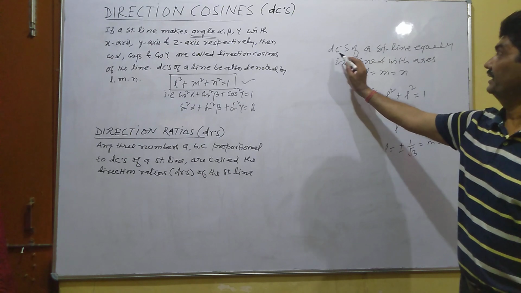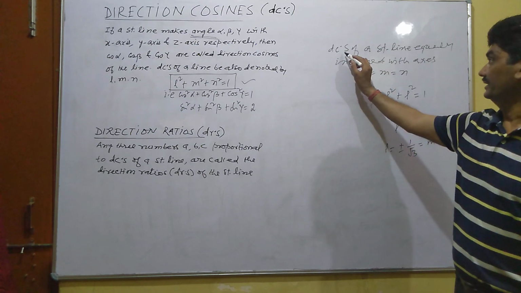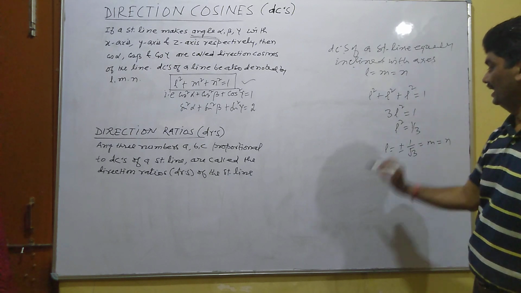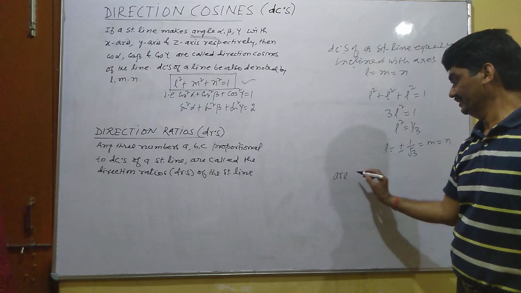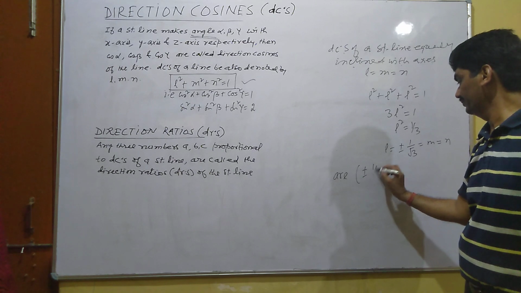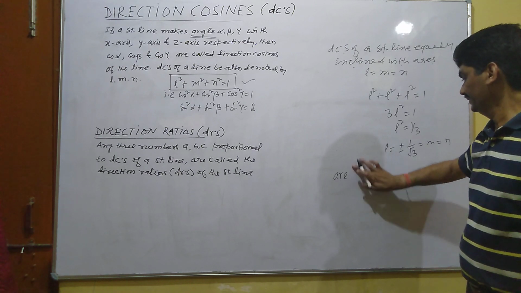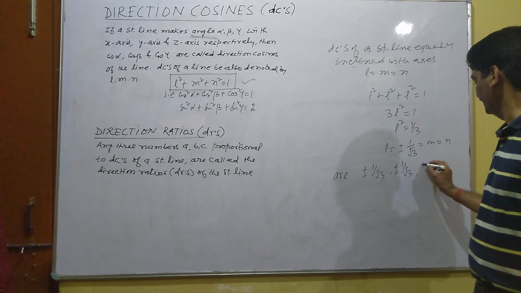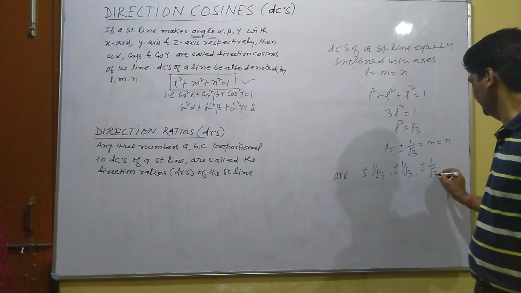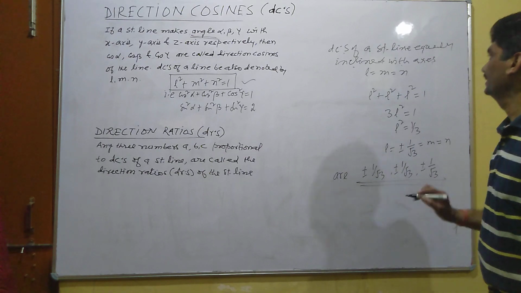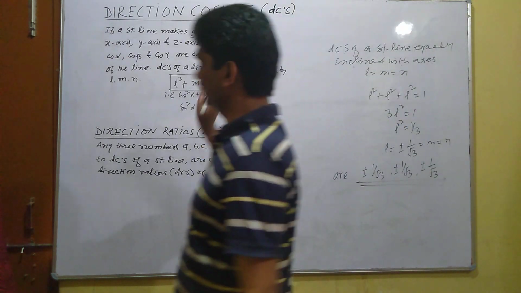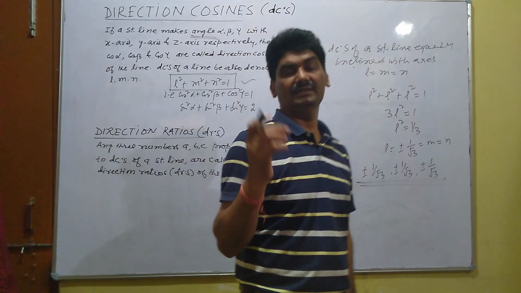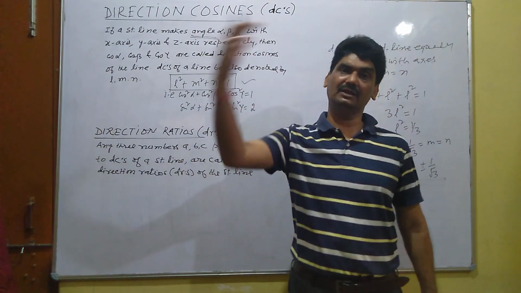It is a very important problem. The direction cosines of a straight line equally inclined with the axes are plus minus 1 by root 3, plus minus 1 by root 3, plus minus 1 by root 3. This is very important. Similarly, by this relation, if a line makes angles with any two axes, then you can find the angle with the third axis.